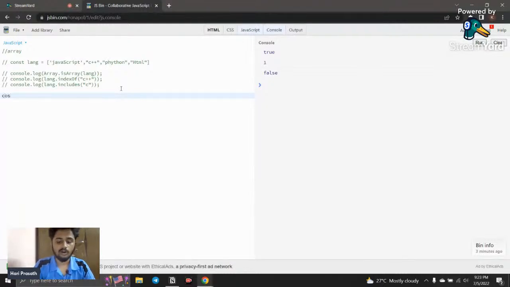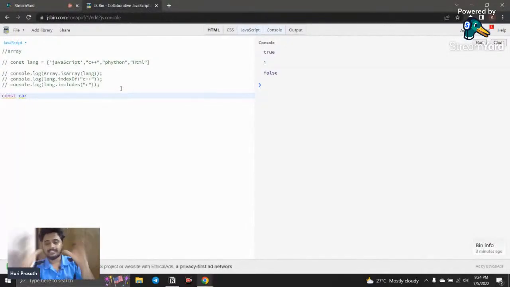I'll go with const and declare a car. I'm going to create an object for a car. Why do we actually need an object? For example, there is a car. What variables can we create? We can create a variable for the color of the car, the name of the car, the model of the car, and so many other things. This is how we create it.